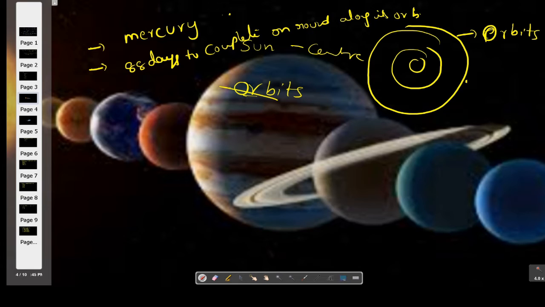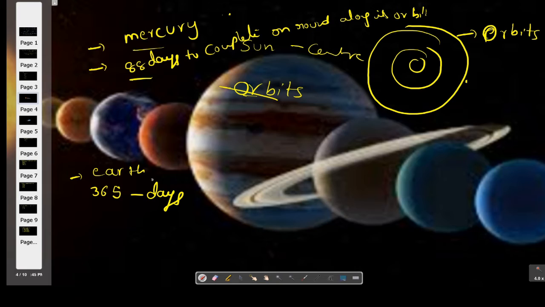Mercury takes 88 days to complete its orbit, whereas Earth takes 365 days.